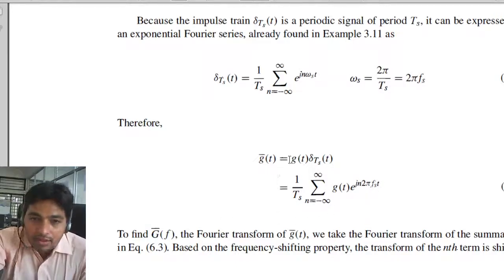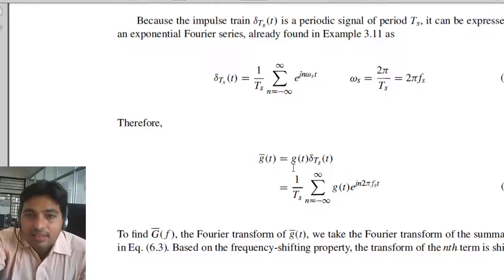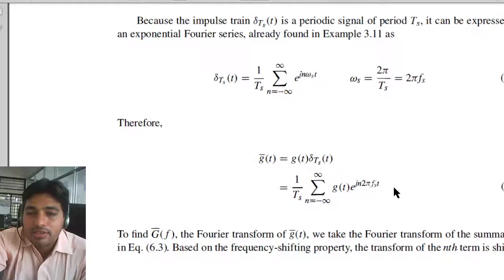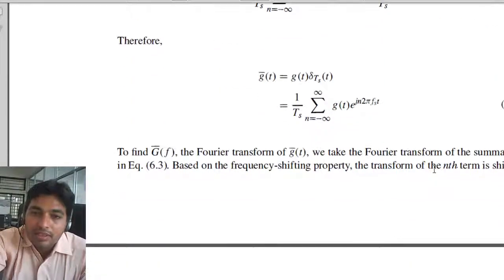Now this is in the time domain, so we will convert it into the frequency domain by using the Fourier transform. So g(t) will become G(f), or G(omega), and this will be our impulse, e raised to j 2 pi f, and this will be repeated.